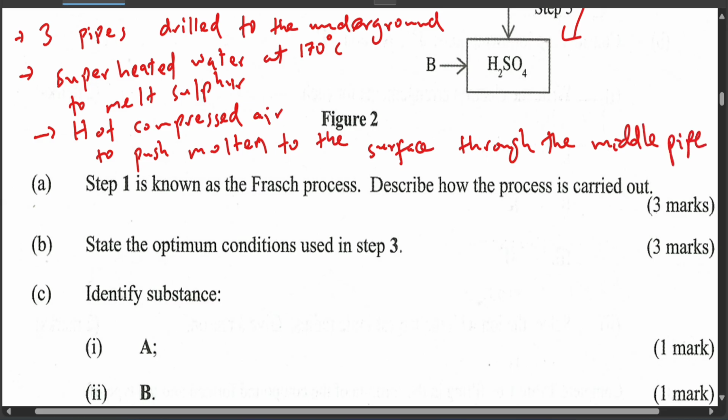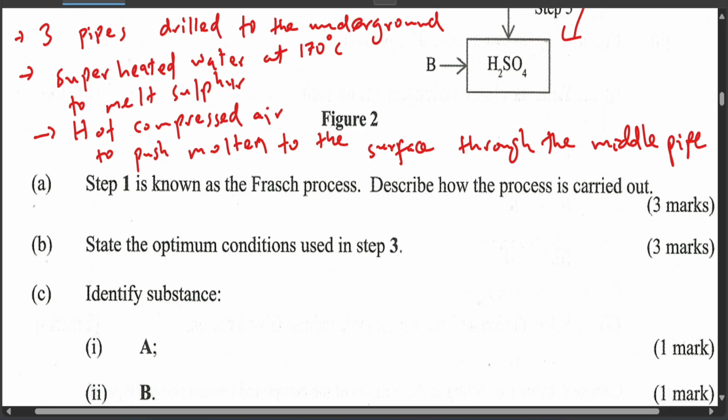So if I were to summarize it, we have 3 pipes which are drilled to the underground. For the first pipe, the outermost pipe, we pass superheated water at 170 degrees Celsius so that you can melt sulfur, so that it can become molten. Otherwise, sulfur itself cannot pass through the pipes by itself. It's just solid, it doesn't make sense. And then once you do that, you pass hot compressed air to force that molten sulfur to the surface, and that usually is passed through the middle pipe. So we've already described how the process is carried out.